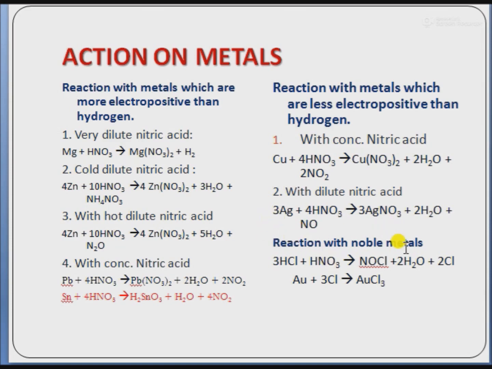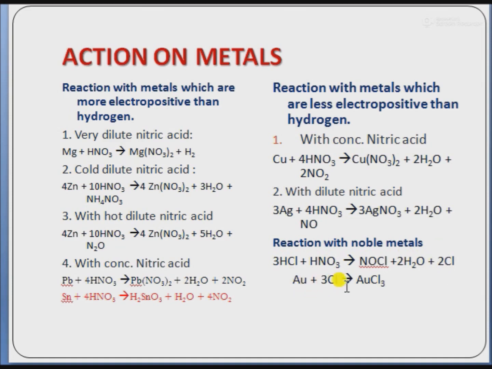Next is the reaction with the noble metals. Noble metals like platinum and gold do not react, and these are also called inert metals. Gold does not react with concentrated nitric acid. It reacts with aqua regia, meaning 3 parts of HCl plus 1 part of HNO3, which forms NOCl plus water plus Cl, and this Cl acts as an oxidizing agent for the gold.